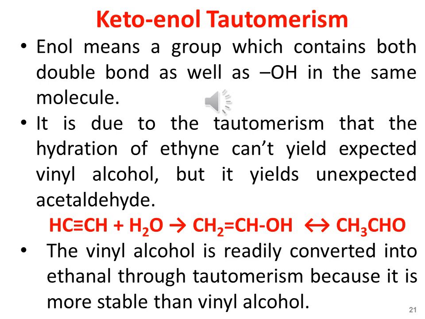So because of keto-enol tautomerism, when you add a water molecule into the molecule of acetylene, first the vinyl alcohol is formed, which is readily converted into acetaldehyde, which is the more stable form of the keto-enol tautomerism. Vinyl alcohol is readily converted into acetaldehyde through tautomerism because it is more stable than vinyl alcohol.